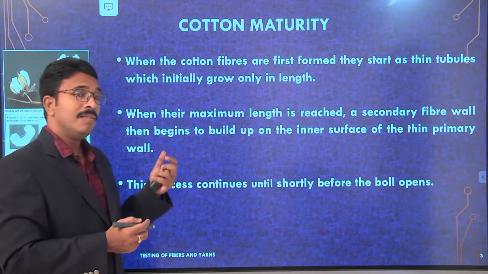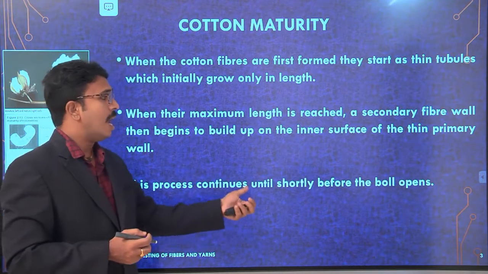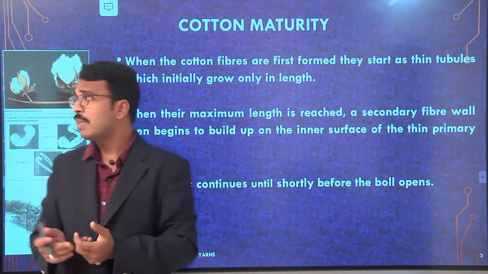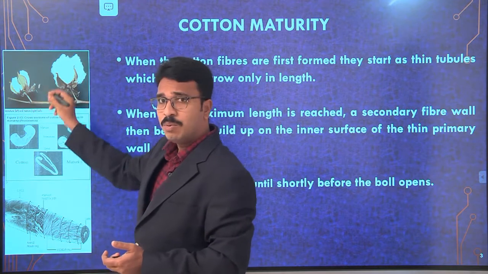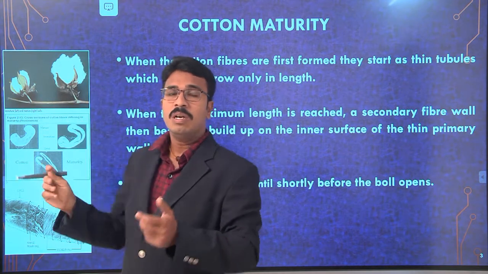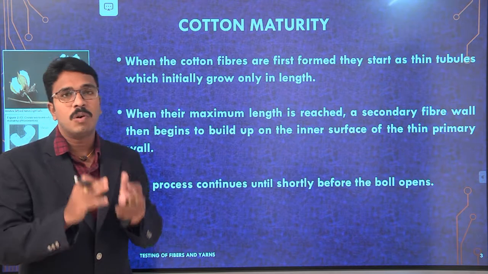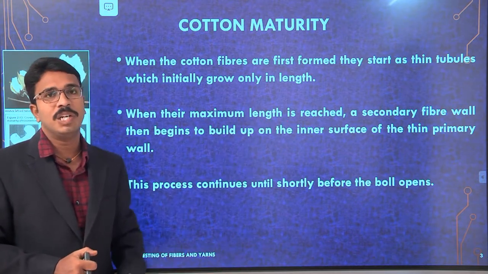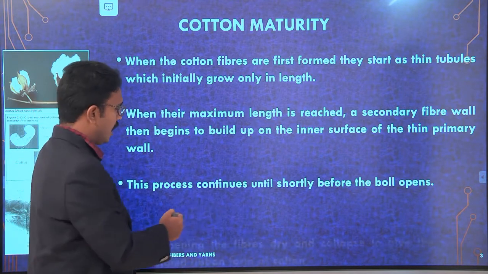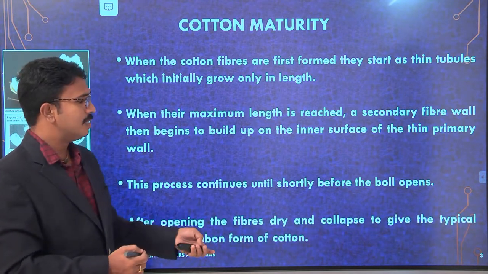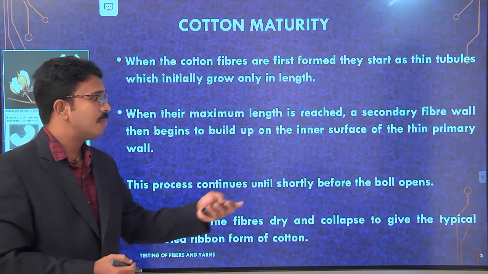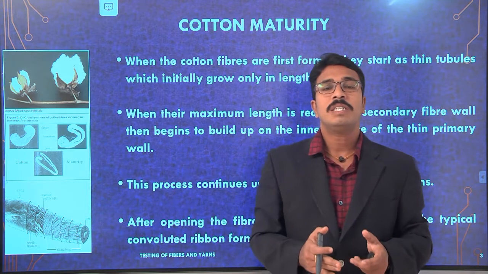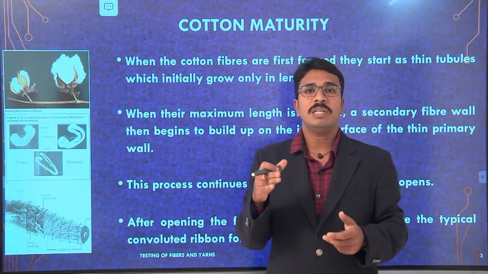Okay, and this process continues until shortly before the cotton ball opens. Now you can see here, this is the opening of the cotton ball. So until the opening of the cotton ball, this building up of primary wall and then secondary wall is going to be there. After opening, the fibers dry and collapse to give a typical cross section of cotton, that is a bean shaped cross section.